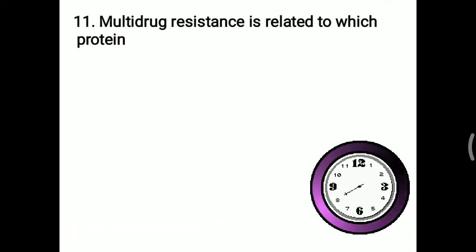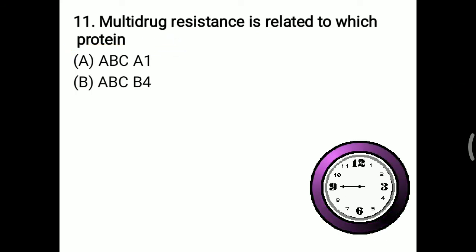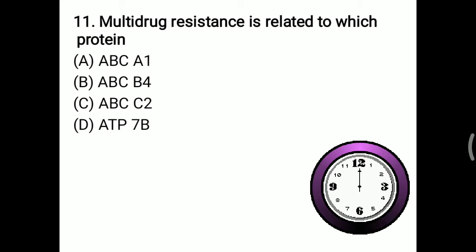Now multi-drug resistance is related to which protein? Now most of the time this protein that is working as a carrier molecule, so it is present over the cell surface. So this carrier molecule defect that can lead to some particular disease. So it may be ABCA1, ABCB4, ABCC2, ATP7B. Now here that ABC, that is ATP binding cassette. So which particular protein is related for this multi-drug resistance? So right answer, that is ABCB4, that at present you have to remember.